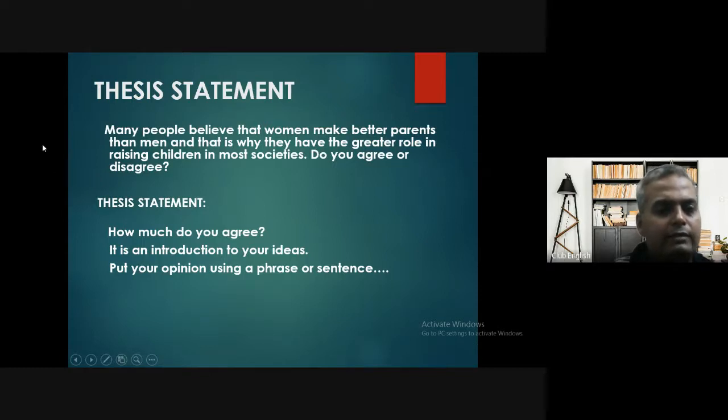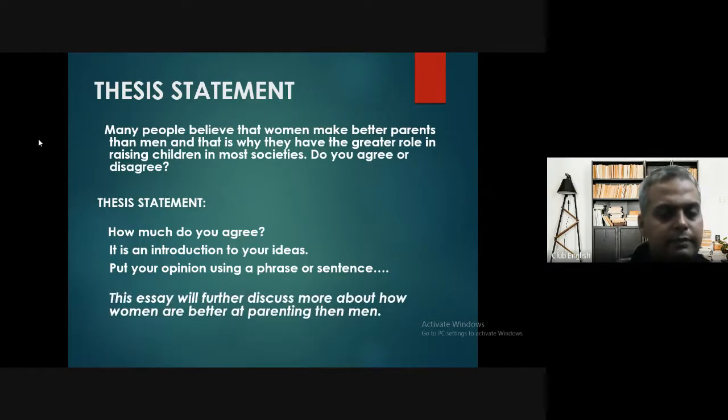That means who is better at parenting, mothers or fathers? Do you agree or disagree? So either you can agree or you can disagree, but you cannot say that I agree and disagree at the same time. No, that is not possible here, right? So what you're going to do is write a thesis statement. So how to write that?